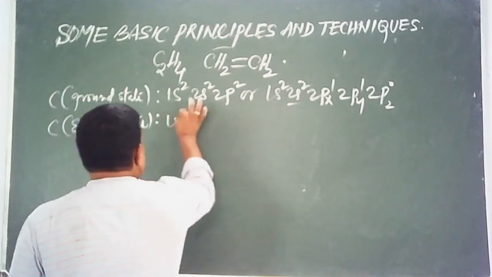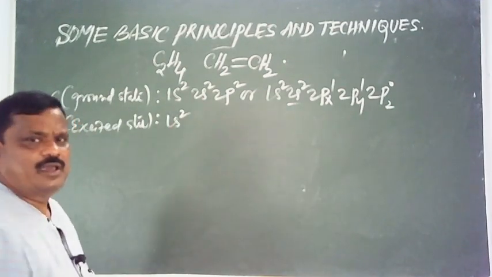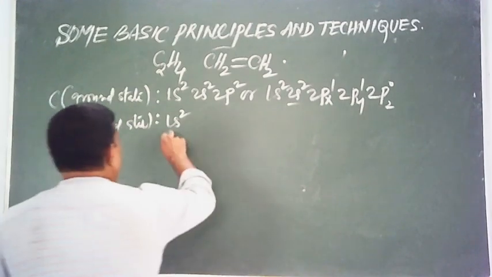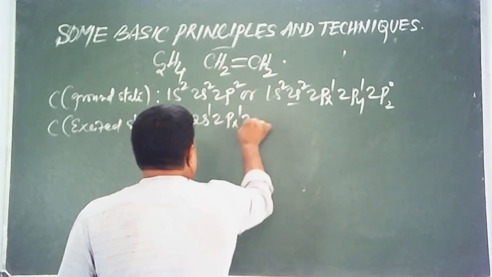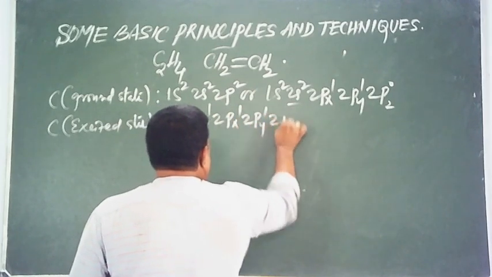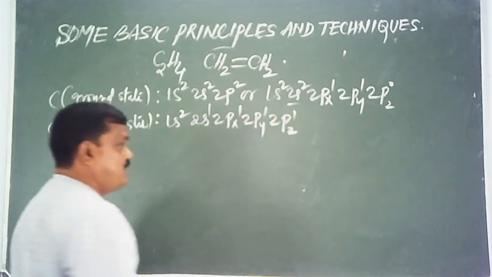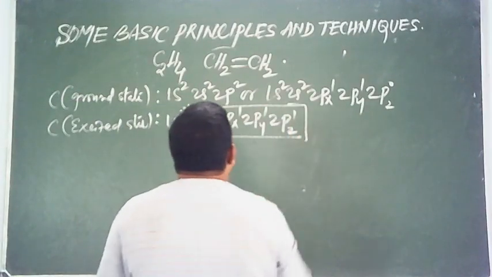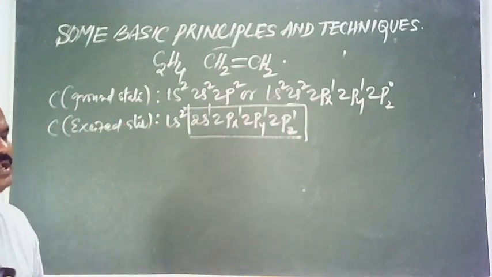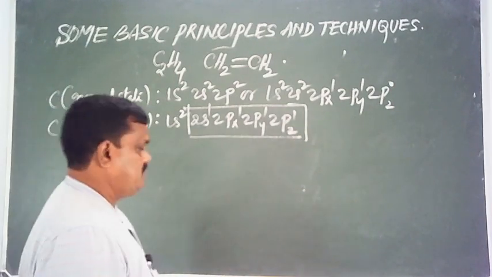Therefore, the electronic configuration of carbon in the excited state becomes 1s2, 2s1, 2px1, 2py1, 2pz1. Again we can see 4 half-filled orbitals in the valence shell of the excited carbon atom.